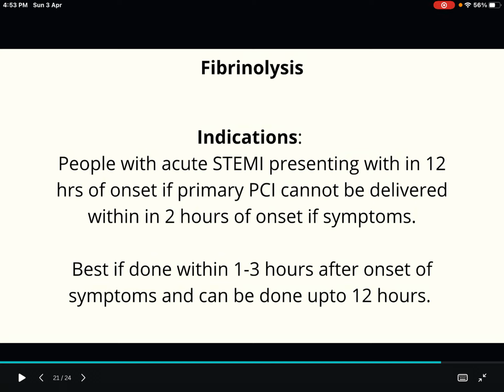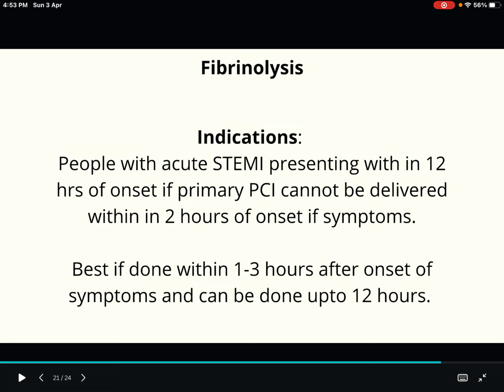What are the indications? People with acute ST segment elevation MI presenting within 12 hours of onset, if primary PCI cannot be delivered within 2 hours of onset of symptoms, then we'll be going for fibrinolysis.